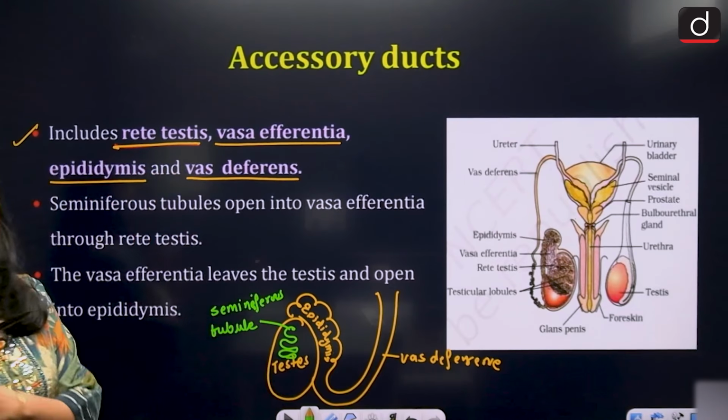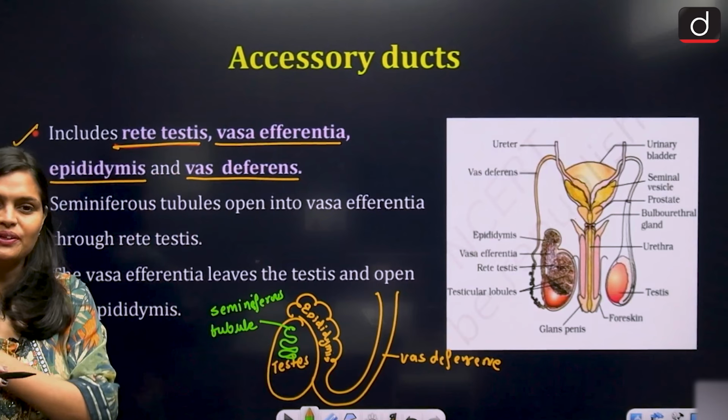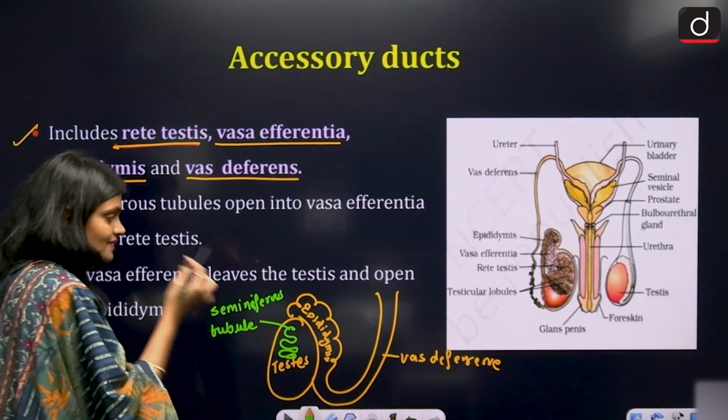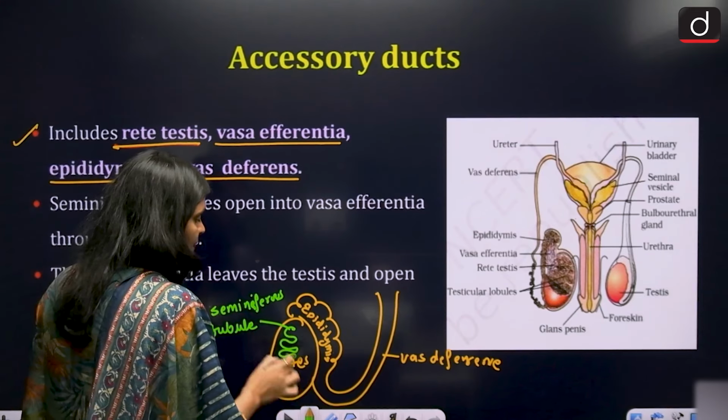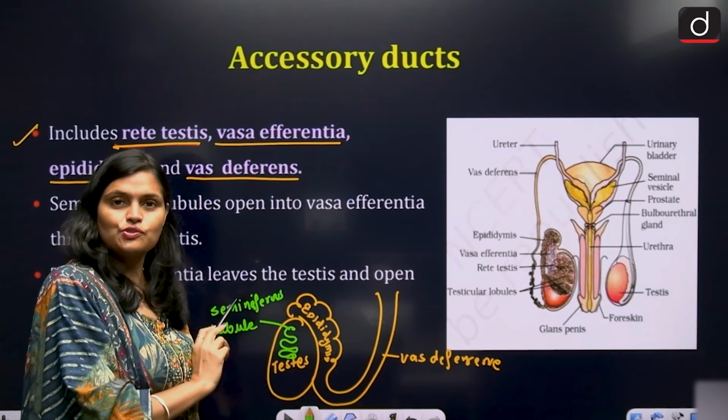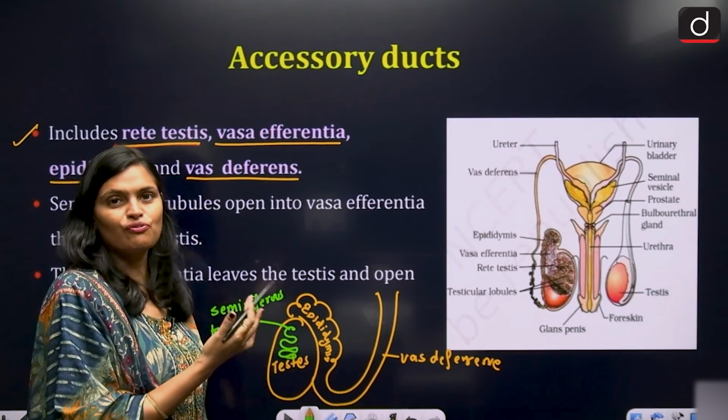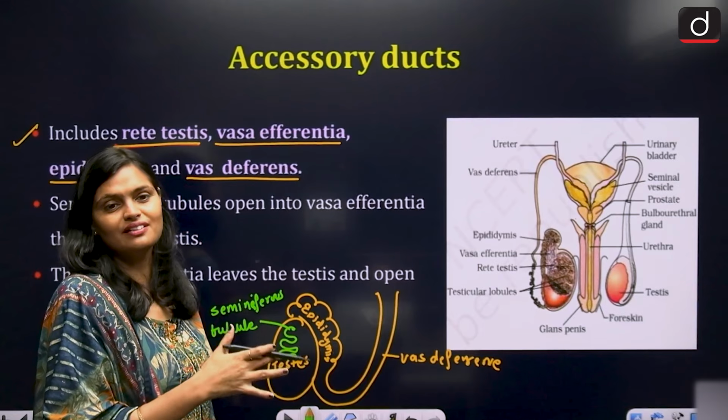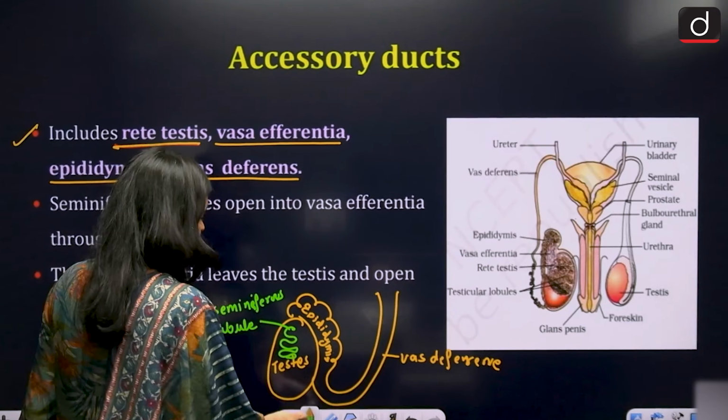This is your seminiferous tubule, right? Within this seminiferous tubule only, the sperm form. Okay, the sperm are formed within this seminiferous tubule.